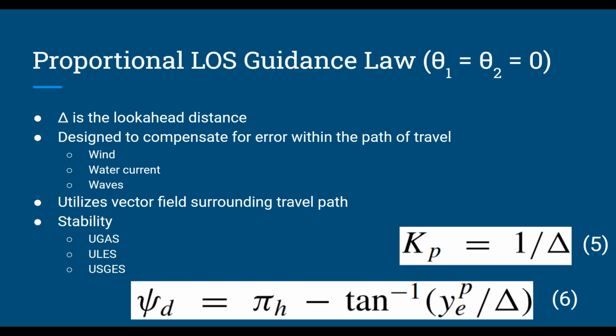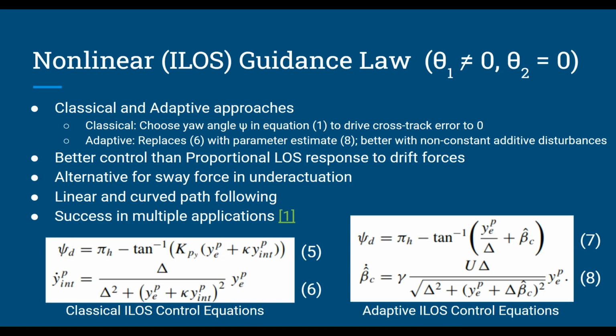It also lacks the ability to counteract error in under-actuated vehicles, and these issues can lead to large cross-track errors during path following. However, the following ILOS system has improved upon these issues. The nonlinear ILOS integral line of sight guidance law, where theta 1 is not equal to 0 and theta 2 is equal to 0, has a classical and adaptive approach.